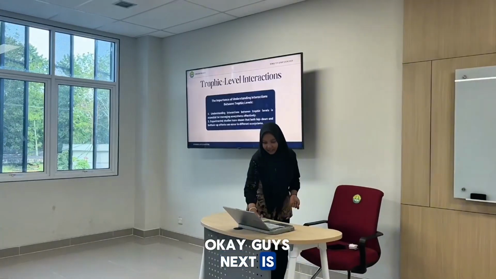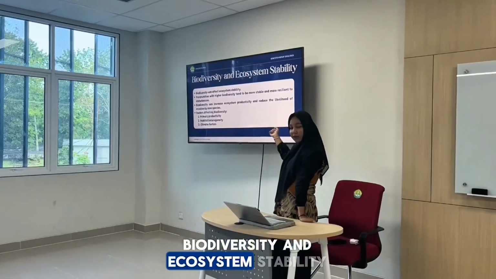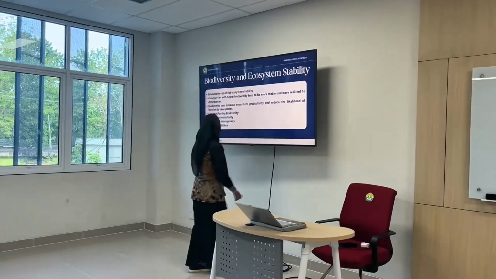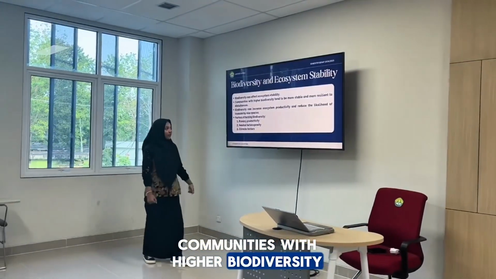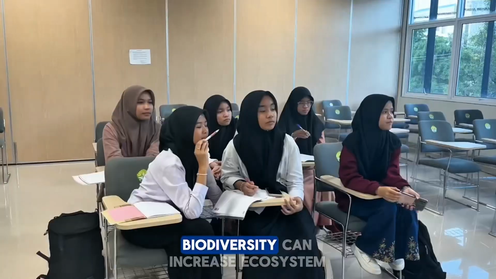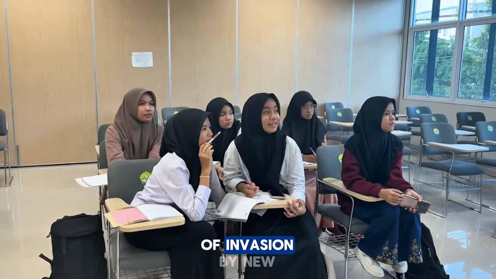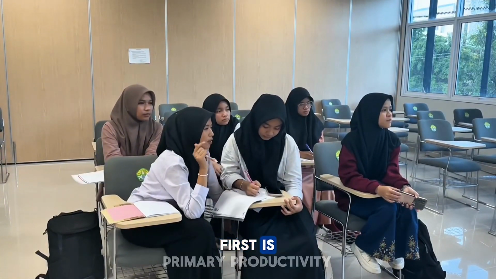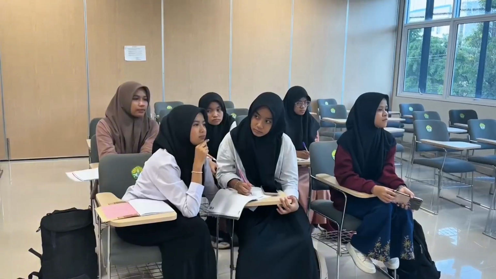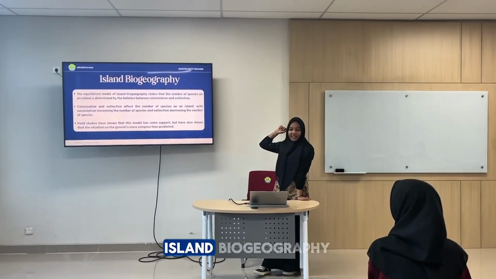Okay guys, next is biodiversity and ecosystem stability. Biodiversity can affect ecosystem stability. Communities with higher biodiversity tend to be more stable and more resilient to disturbance. Biodiversity can increase ecosystem productivity and reduce the likelihood of invasion by new species. The factors affecting biodiversity are, first, primary productivity, the second is habitat heterogeneity, and the third is climate factors.